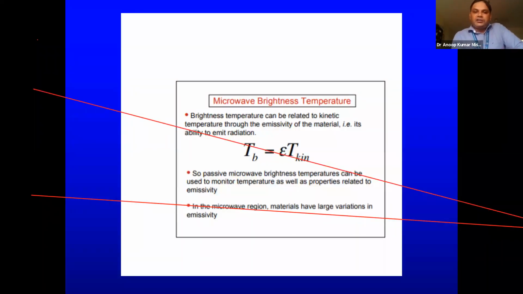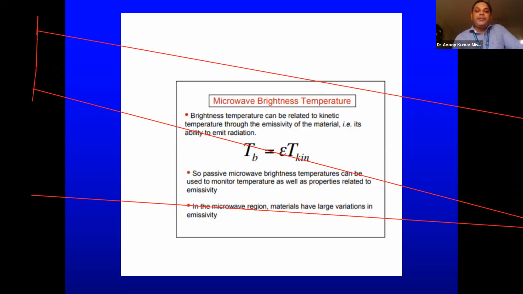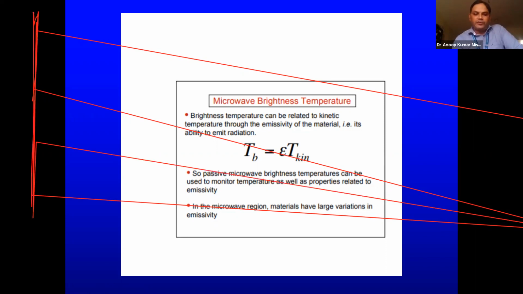Yesterday we talked about the relationship between brightness temperature and kinetic temperature. Every object has its own kinetic temperature, but depending on emissivity or internal structure, its brightness temperature may be different, may be very different. So brightness temperature can be related to kinetic temperature through this relationship, and due to this, every object on the earth has a different brightness temperature. So the microwave sensor, when it senses the different brightness temperatures, is able to differentiate between various objects and various atmospheric constituents.